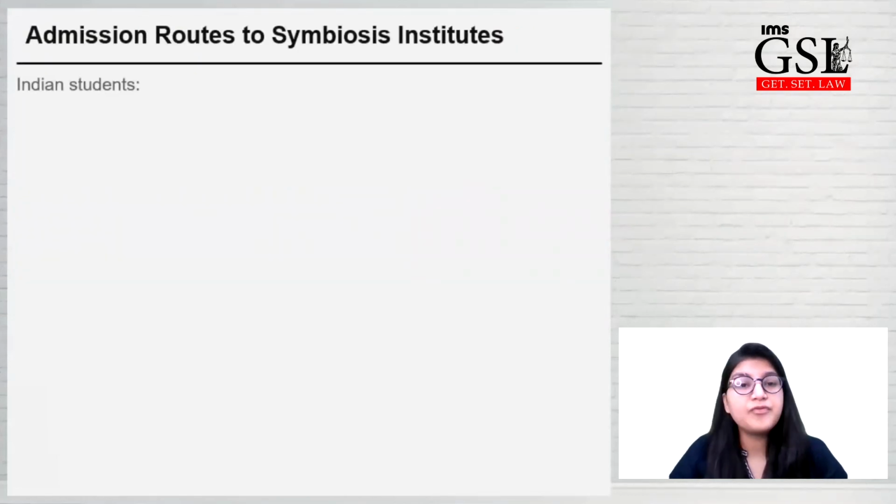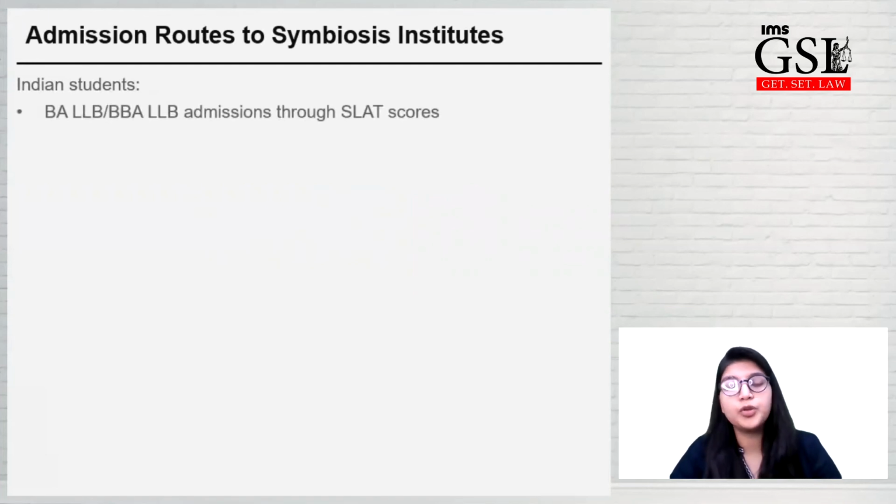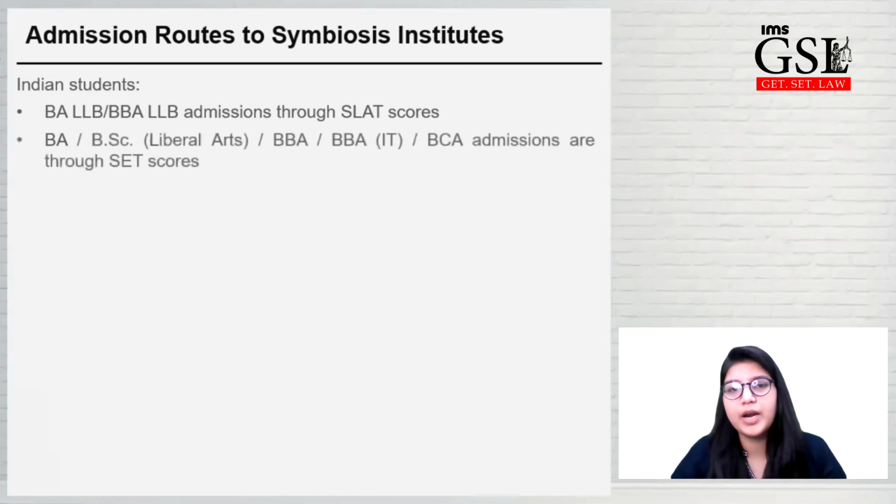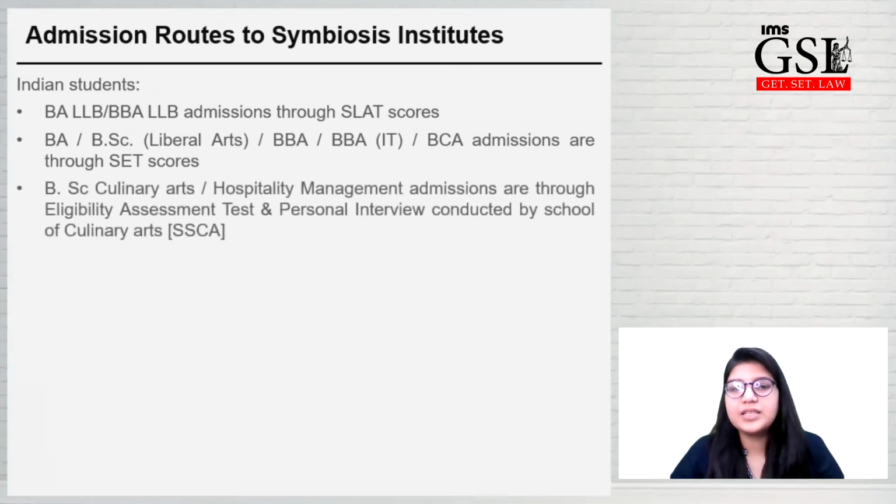So how do you take admission in Symbiosis? Let us see that. For Indian students, those who are applying for BA LLB and BBA LLB, you have to appear for Symbiosis Law Admission Test. The scores for Symbiosis Law Admission Test is one of the selection processes in the admission procedure. For people who are applying for Liberal Arts, BBA, BCA, BBA IT, you have to appear for SET, Symbiosis Entrance Test. The scores for SET will be used in your admission procedure.